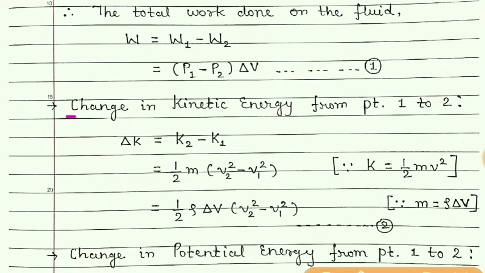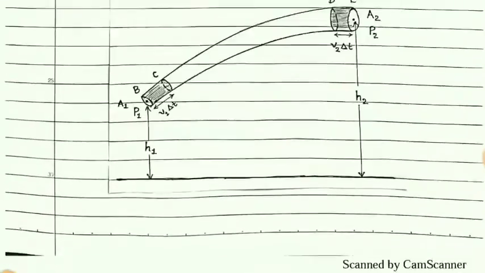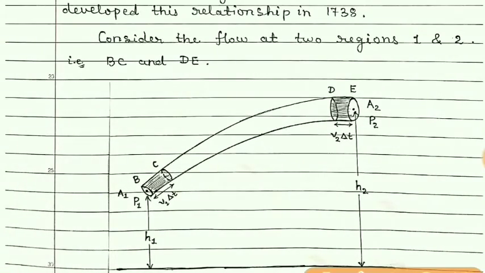Now change in kinetic energy at point 1 and at point 2. Delta K is K2 minus K1. Here the velocities are different. You can see here it is V1 and here it is V2.